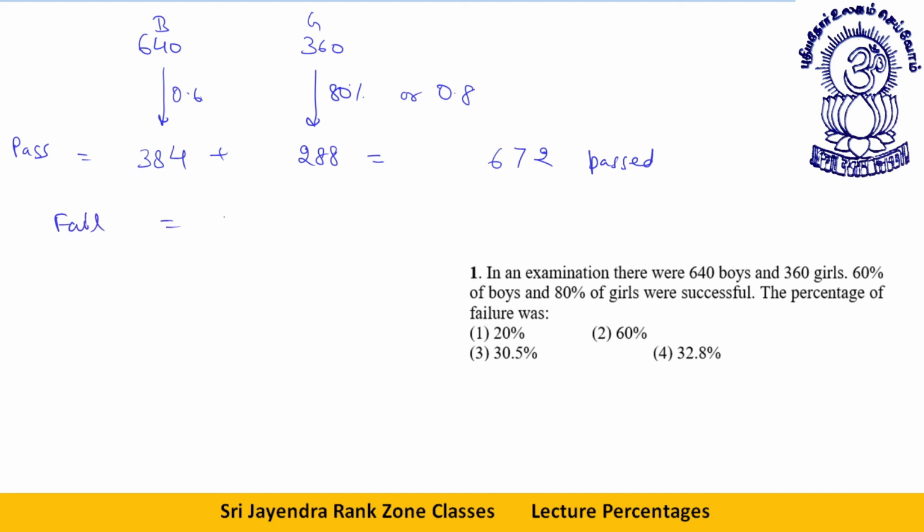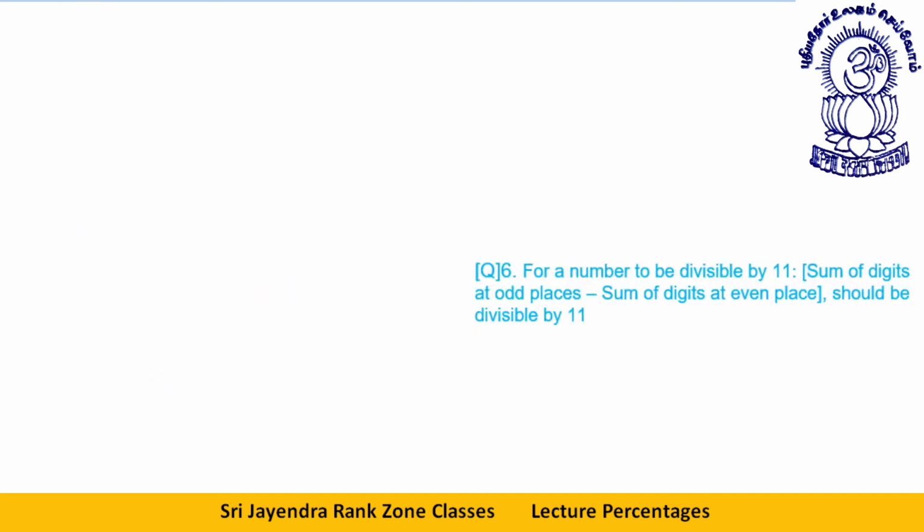Okay, so how many failed, dear students? Fail will be 1000 minus 672, which is 328. So what is the fail percent? 32.8% of people failed in the exam. Next question.